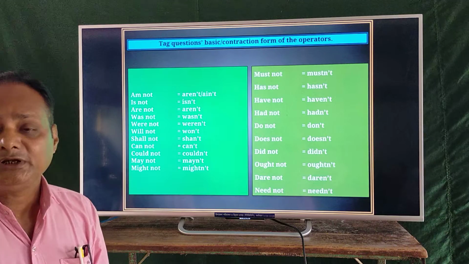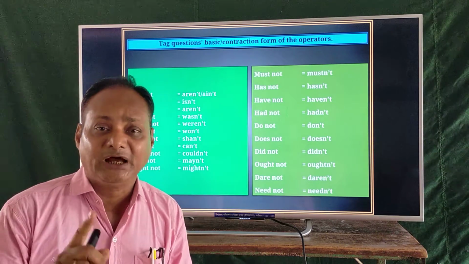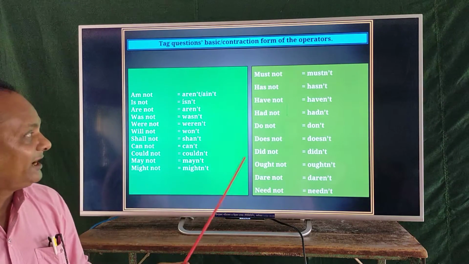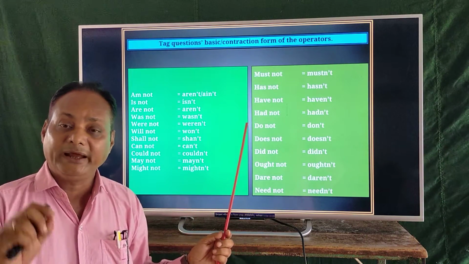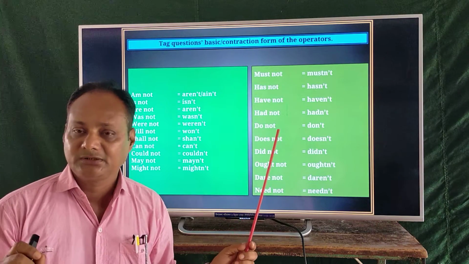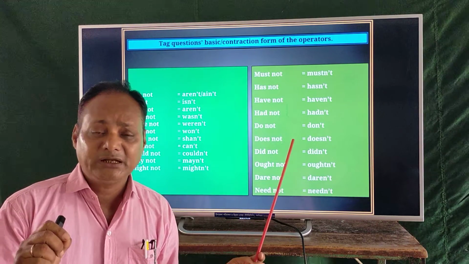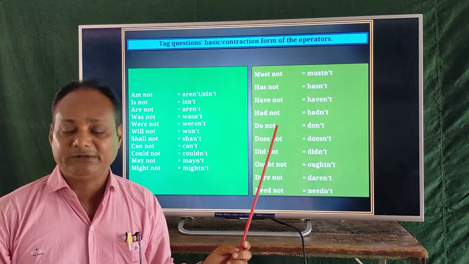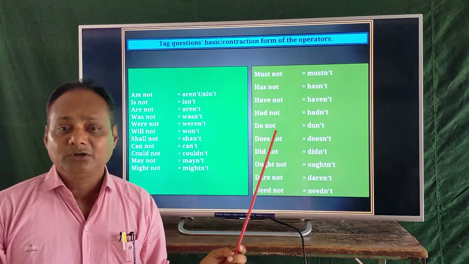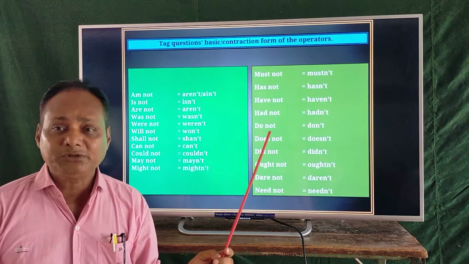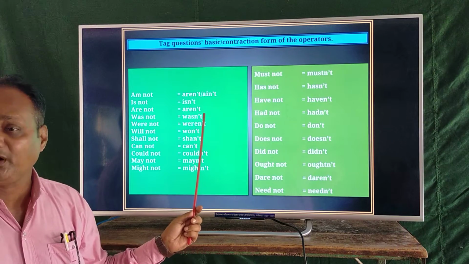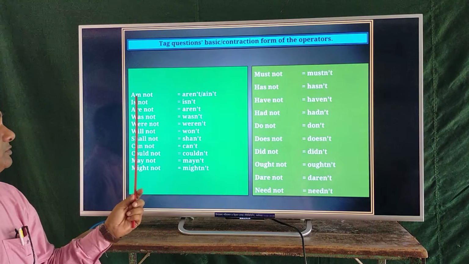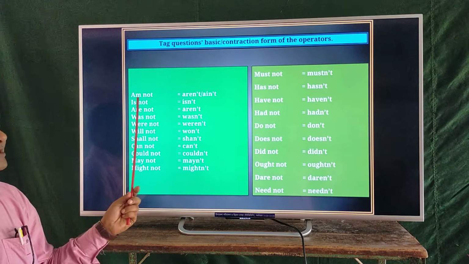You have to know if the statement is positive form, the tag question will be negative, and if the statement is negative, the tag will be affirmative. When you write the negative form of the operators, you have to write the contracted form.